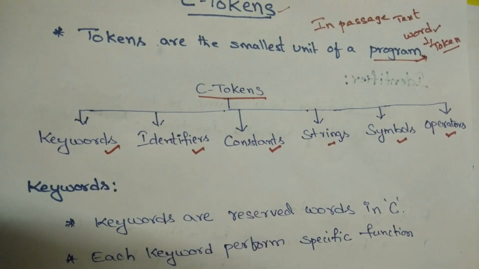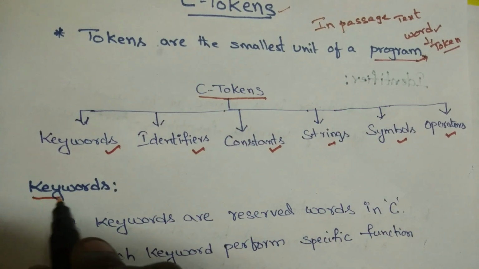The reason for the name C token is simply that each individual unit in a C program is called a C token. There are 6 types of C tokens. The first one is keywords.